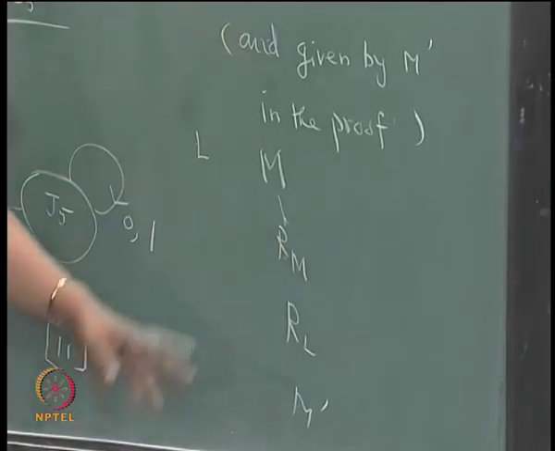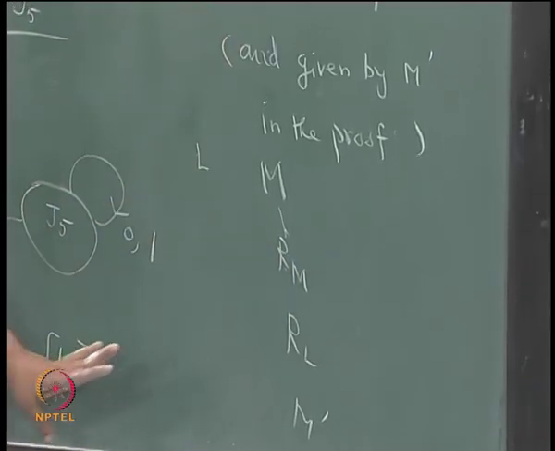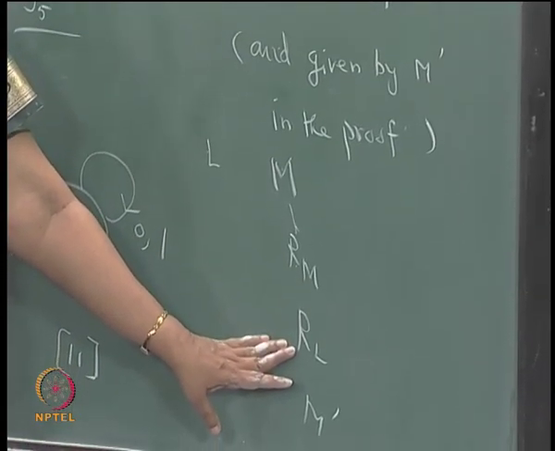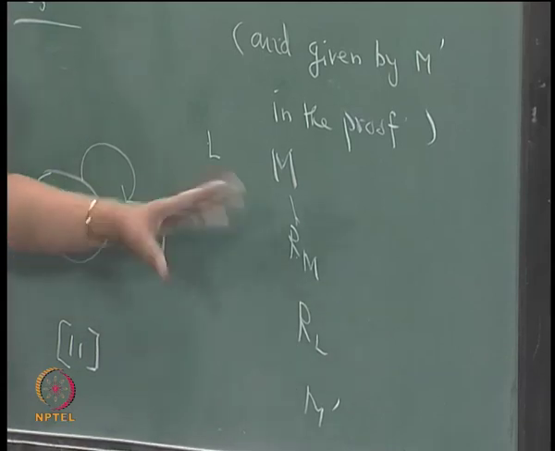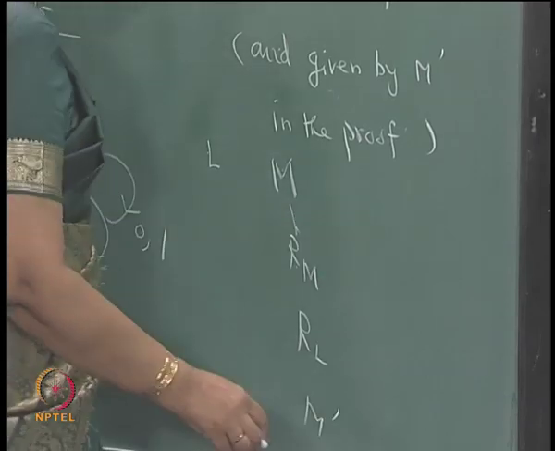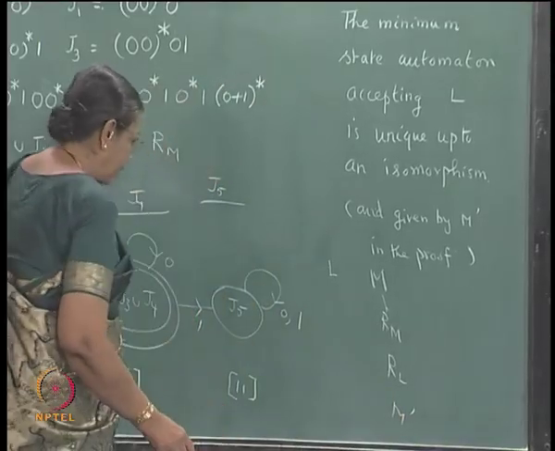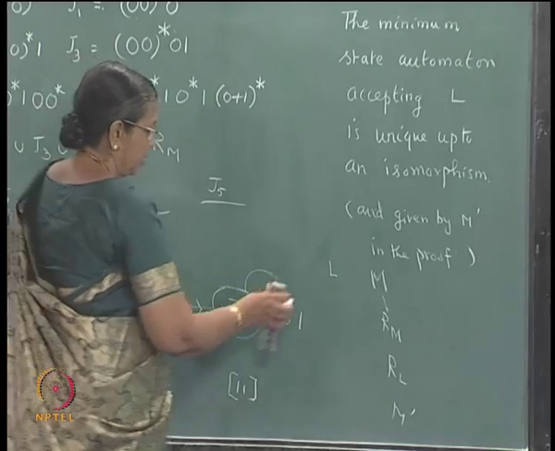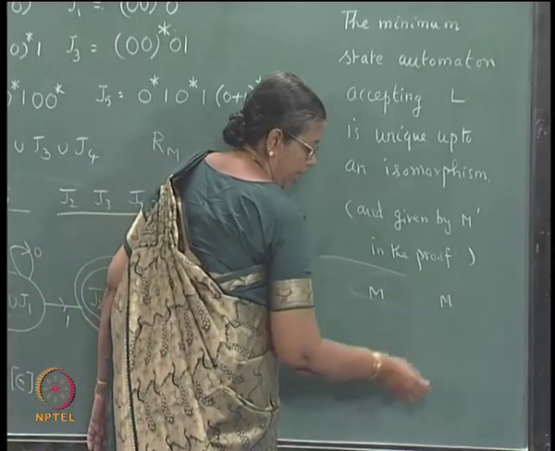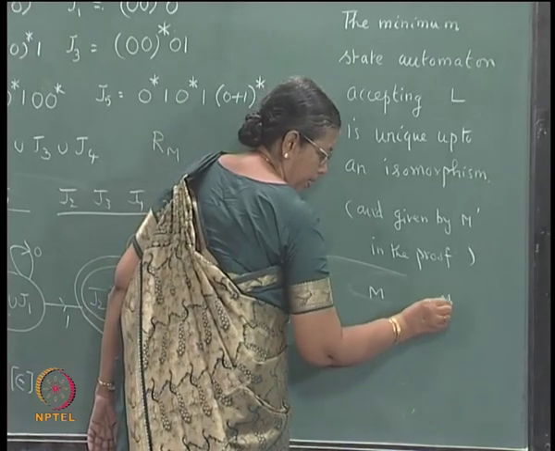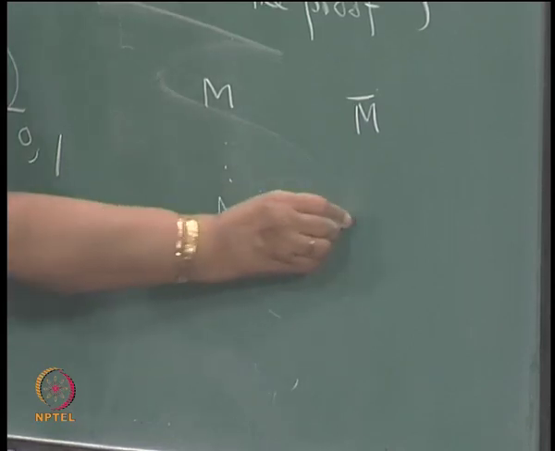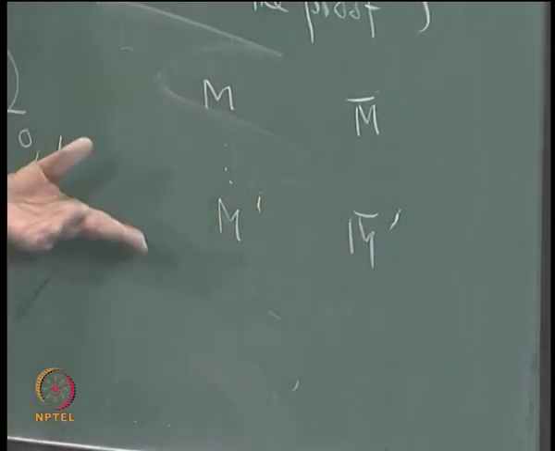So, any DFA if you start with, you can reduce and have a machine corresponding to RL, right. Suppose I start with this, I start with M, another one say M bar, then I reduce according to RL and get M dash, here M bar dash. Both are RL for L.